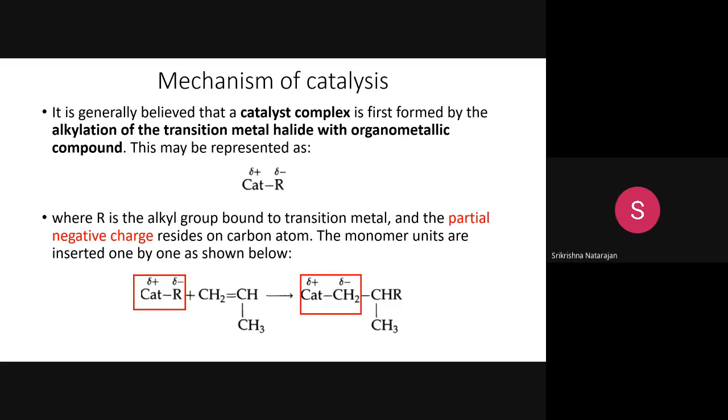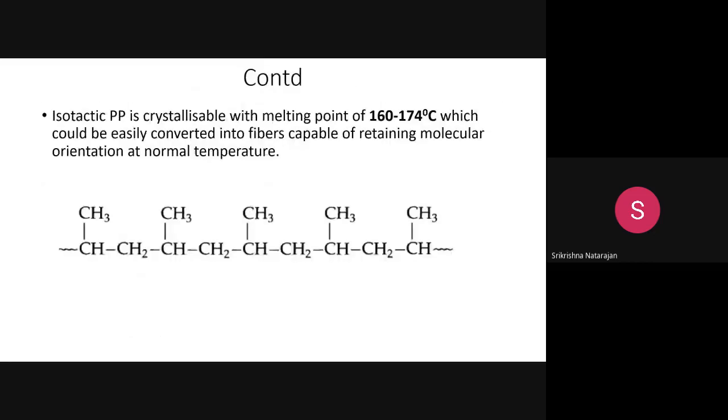You can see here there is an R again came here, so this R is an alkyl group bound to the transition metal, so there is a negative charge. So there is a scope for a positive charge to attach to this, so that the polypropylene polymer starts building up. It will lead to a structure like this. One by one a structure will start building up. That is how the polymerization takes place.